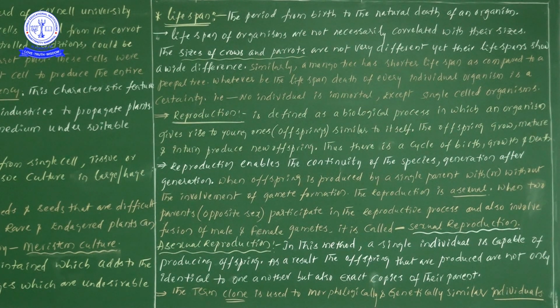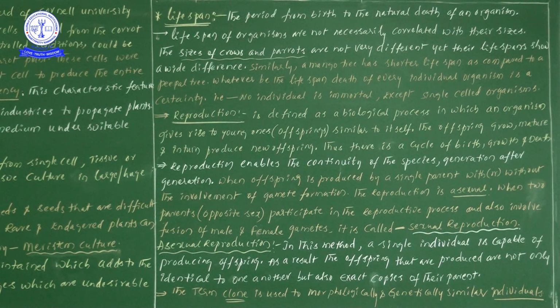Means here God has given some important phenomenon only to the single celled organisms. Even though we have millions of cells in our body, definitely we have to meet the death state. But single celled organisms definitely will not meet death. Why? Because these single celled organisms are immortal.